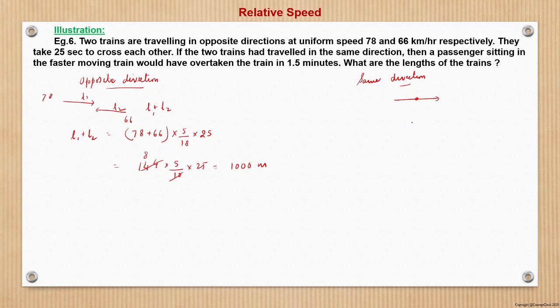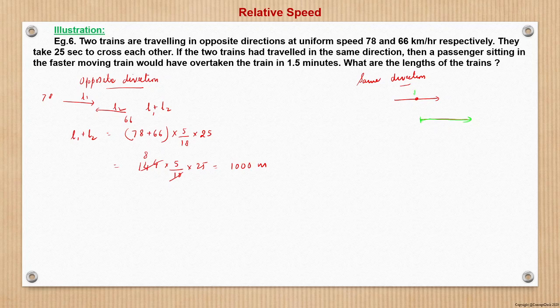He would have overtaken a train, a slower moving train. So that is what a slower moving train is. Suppose it is going in this fashion. This is a slower moving train in question. So this is a slower moving train.